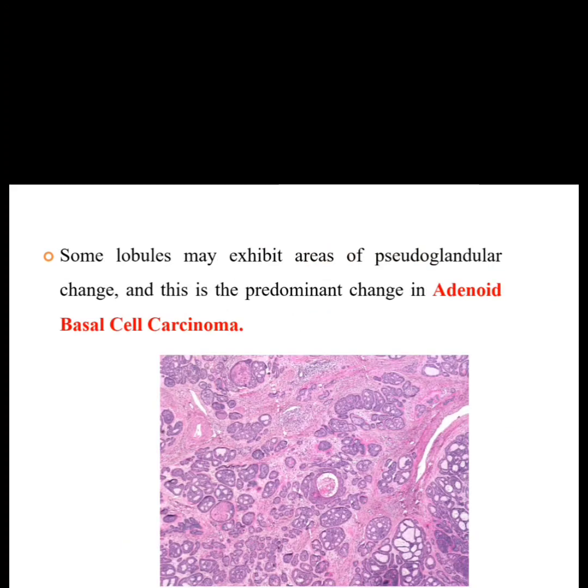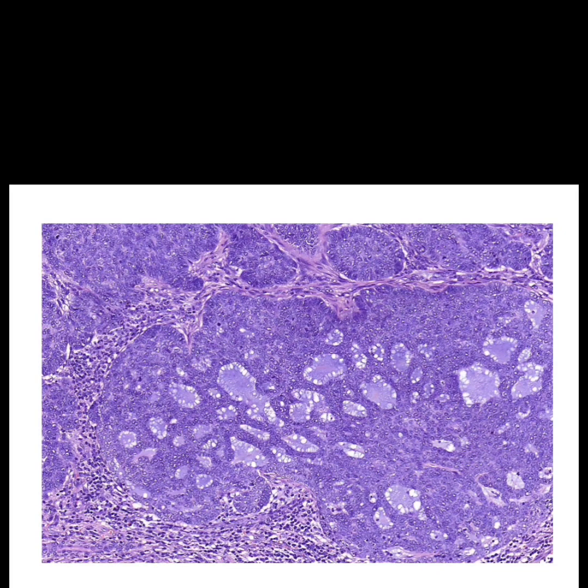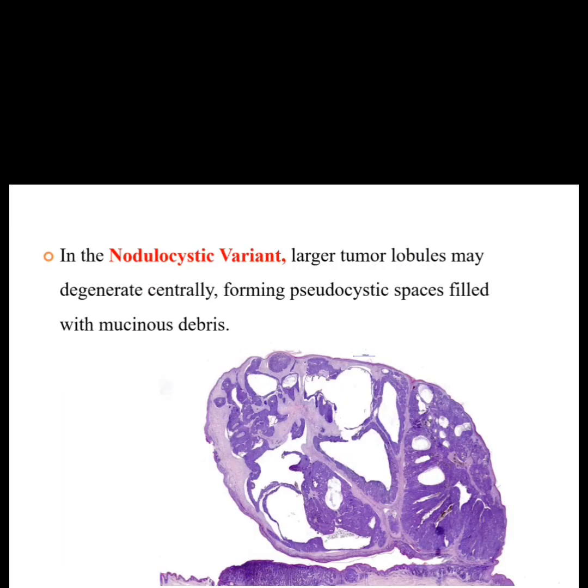Some lobules may exhibit areas of pseudoglandular changes, and hence the name adenoid basal cell carcinoma. So pseudoglandular structures may be present, and we can see them in the photomicrograph. If pseudoglandular structures are present, it is known as adenoid basal cell carcinoma. Here in this photomicrograph we can see glandular structures within the nests of the basal cells, hence the name adenoid basal cell carcinoma.